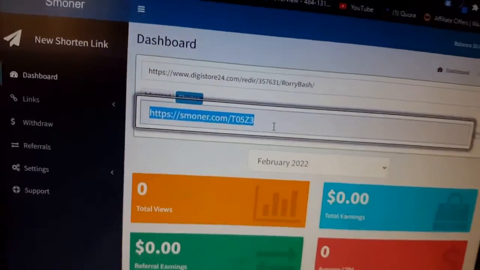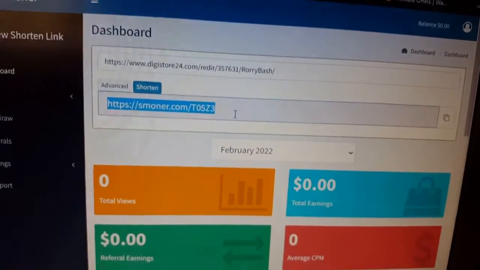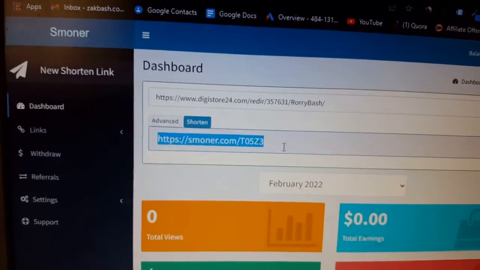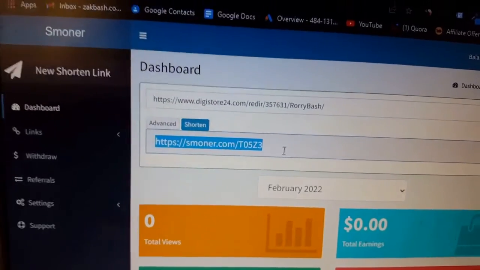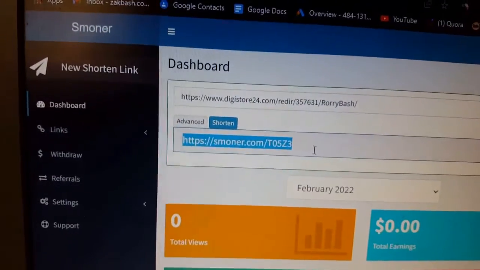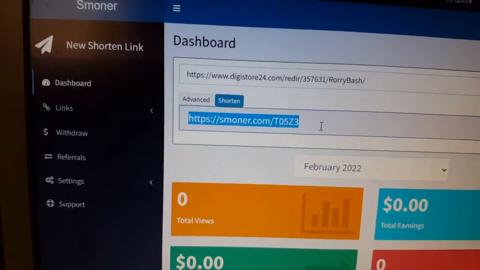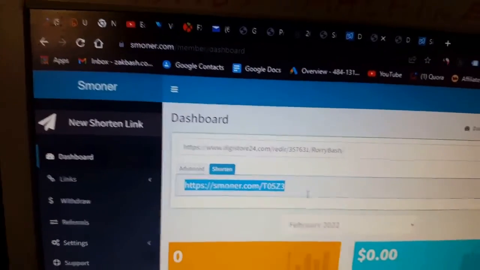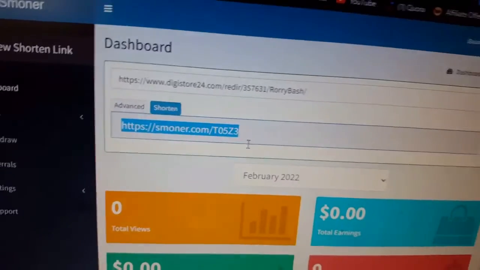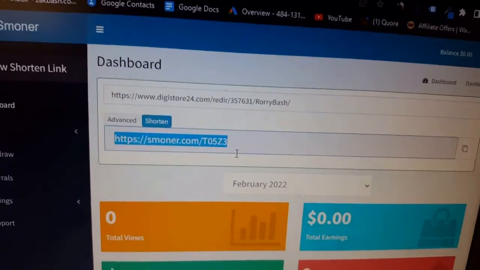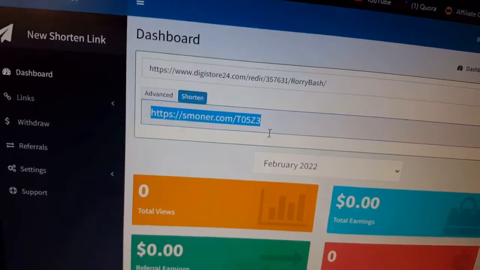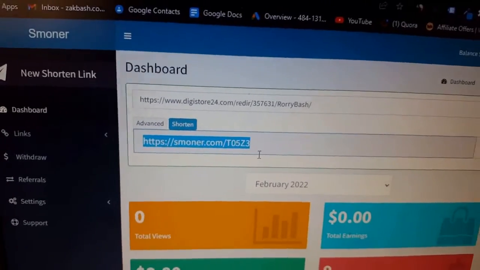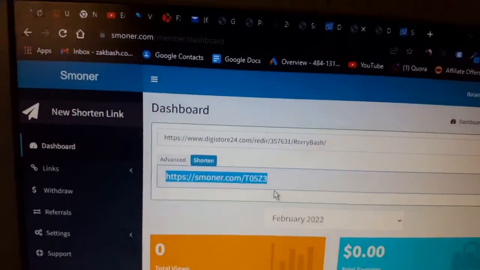Now what you have to do next is, if you have a Facebook, Twitter, Instagram or LinkedIn account, I urge you to go in there and share your links. Put your links on, let it go viral. The more people click on your link, the more money Smaller is going to pay you. It's simple and easy as that. Copy your link, head on to Twitter, Facebook. One of my favorite traffic sources is Facebook, and it's going to work best for you. You can head on to Facebook groups on how to make money and post the links in there, or you can put the links anywhere.